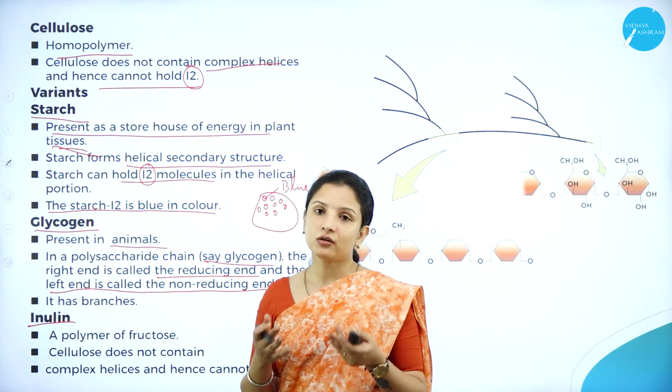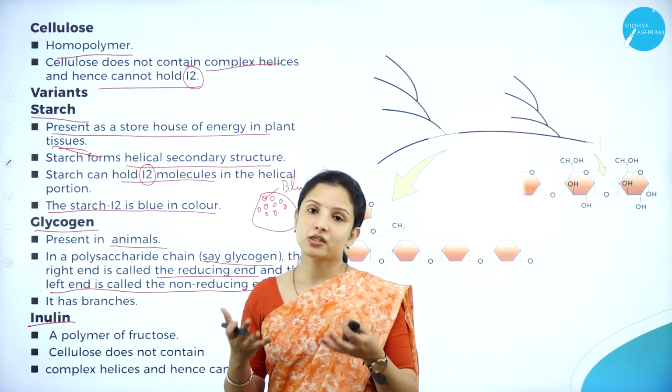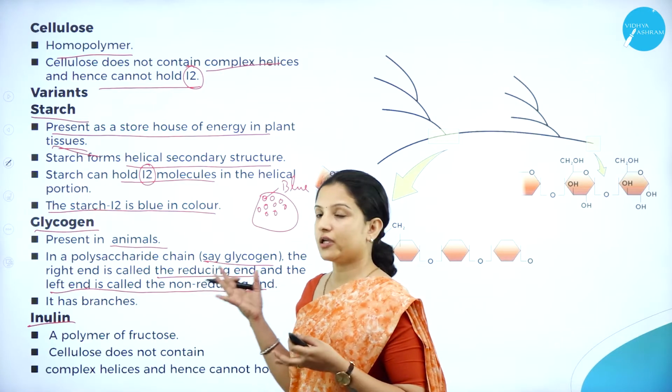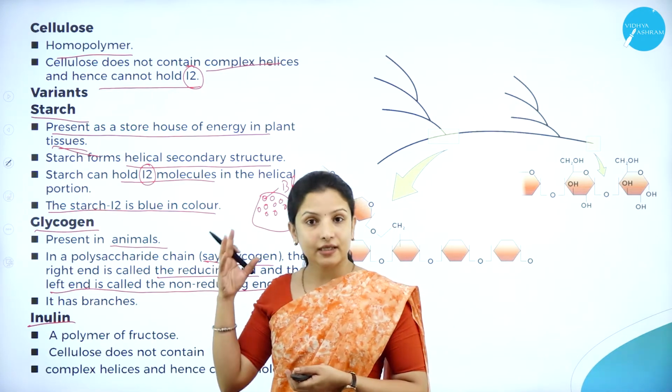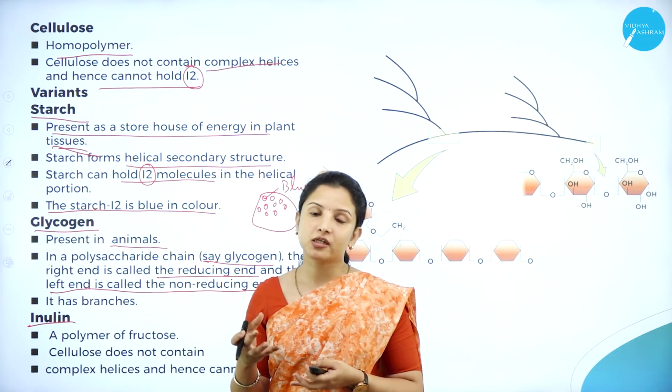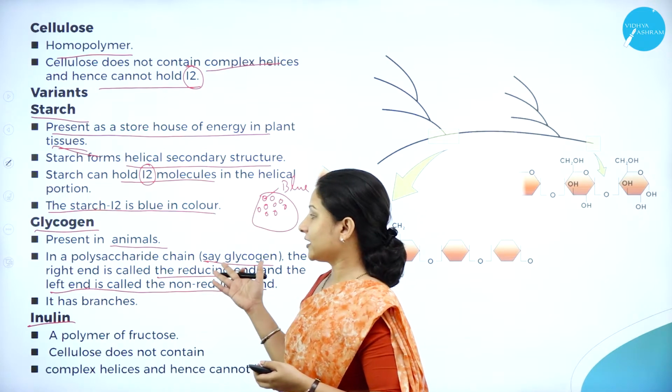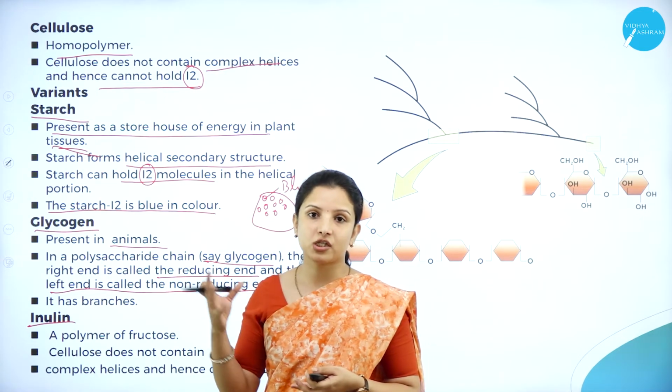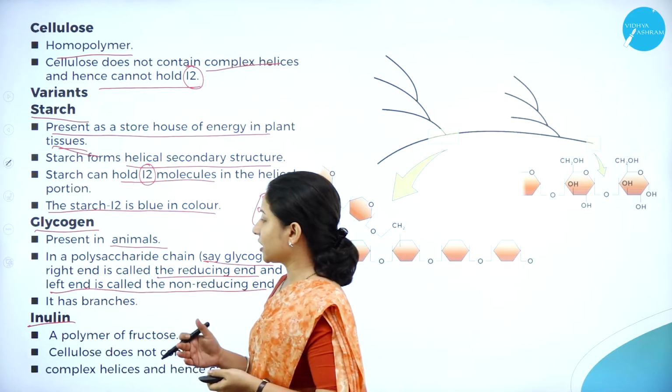And glycogen is also a storehouse for energy. So it is very, very important in the case of animals. In the case of plants, the storehouse for energy is starch, and in the case of animals, the storehouse for energy is glycogen. Next, talking about inulin.